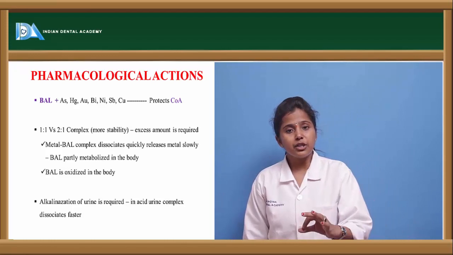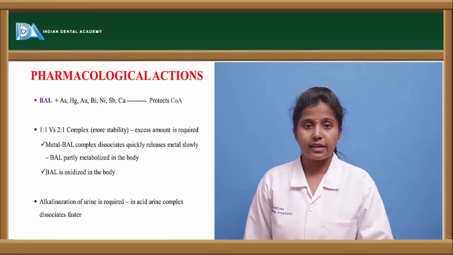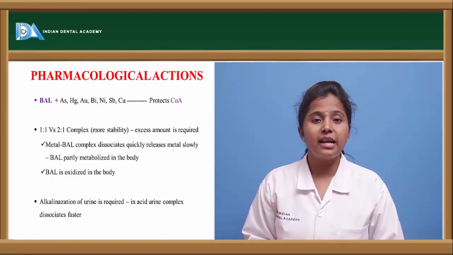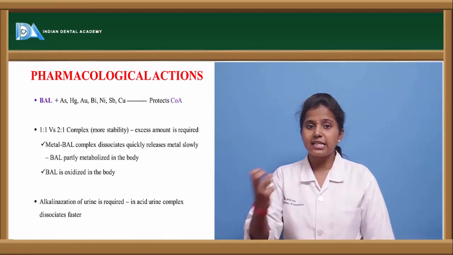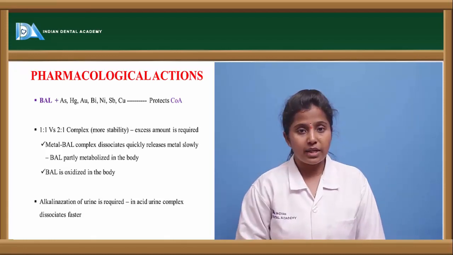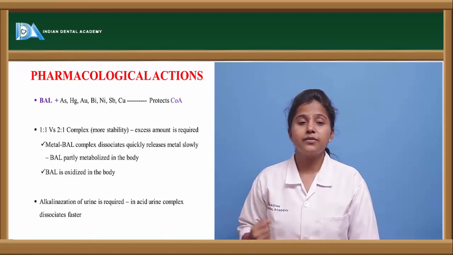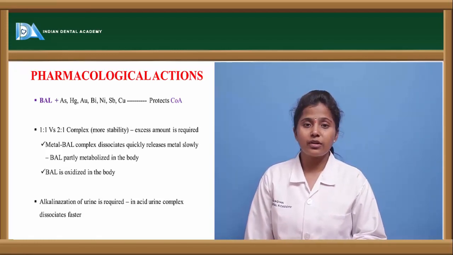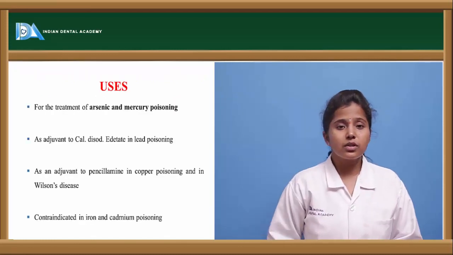The elimination of dimercaprol occurs only if the urine is in an alkaline state. If the urine is acidic, because of the protons present in the acidic urine, it can't be excreted in the urine, because it takes the protons from the urine and forms another complex. So it is very difficult for it to be eliminated in the urine if the urine is in an acidic condition. So alkalinization of the urine is necessary for dimercaprol to be excreted out of the body. What are the uses of dimercaprol?